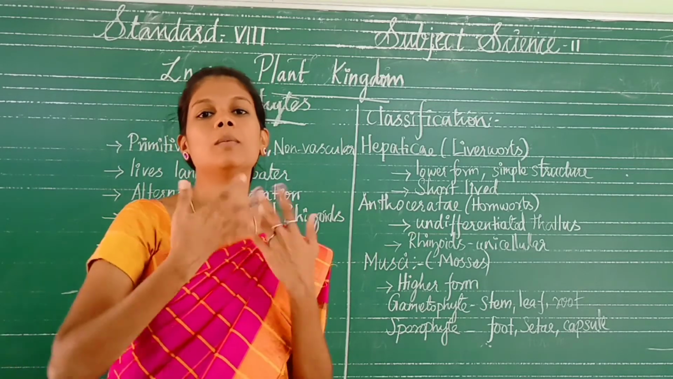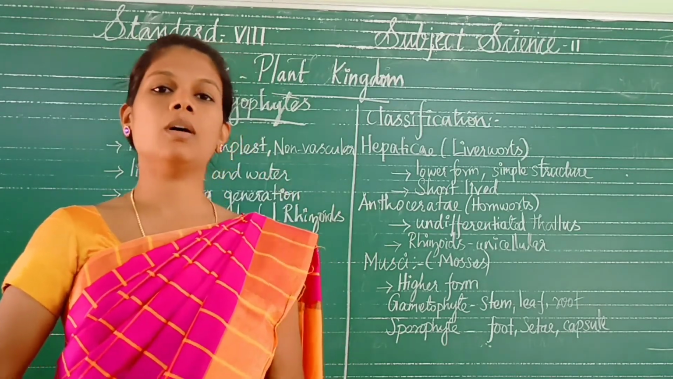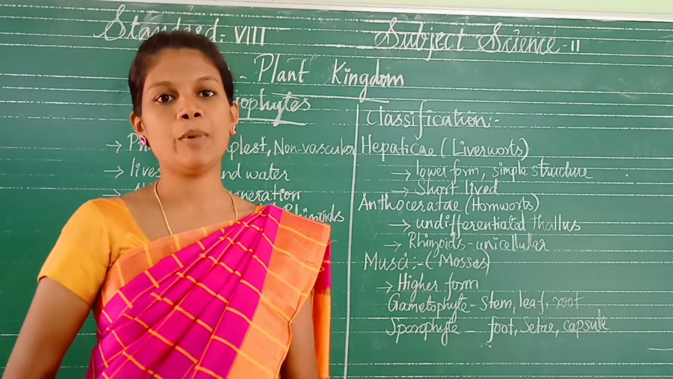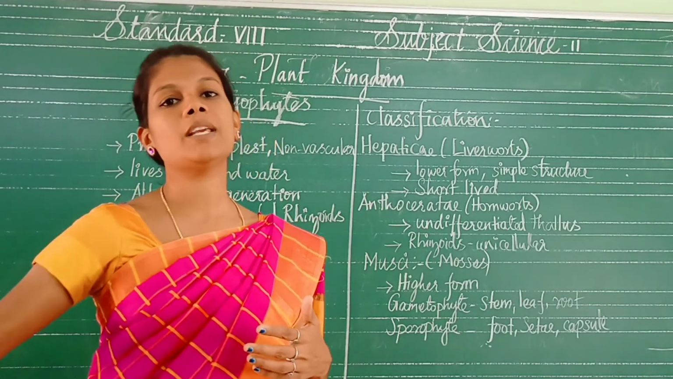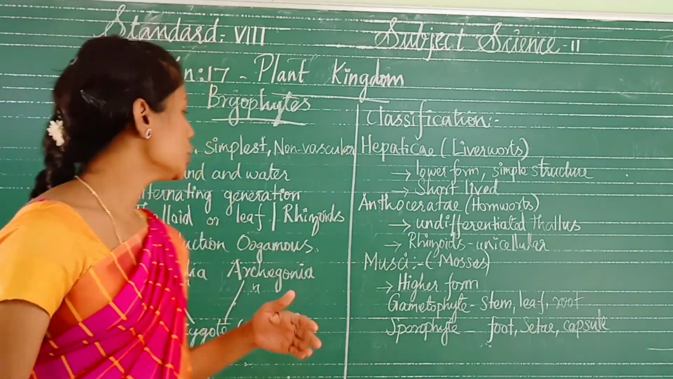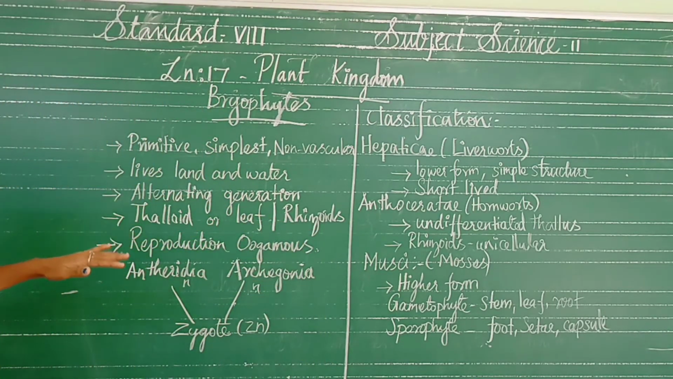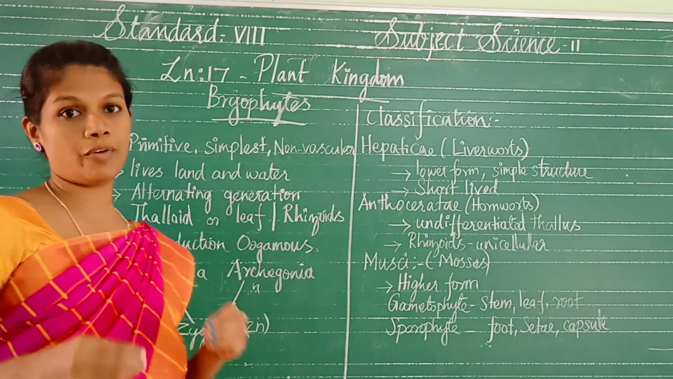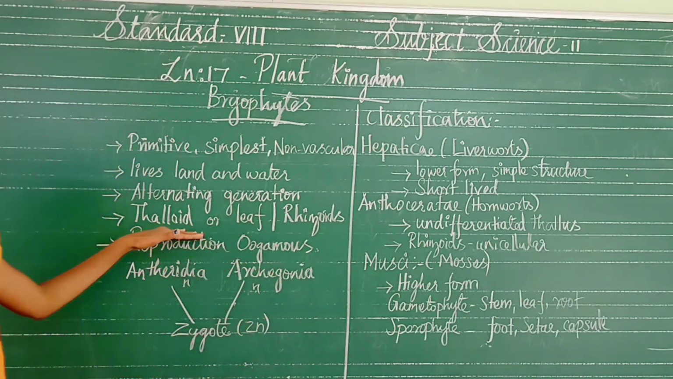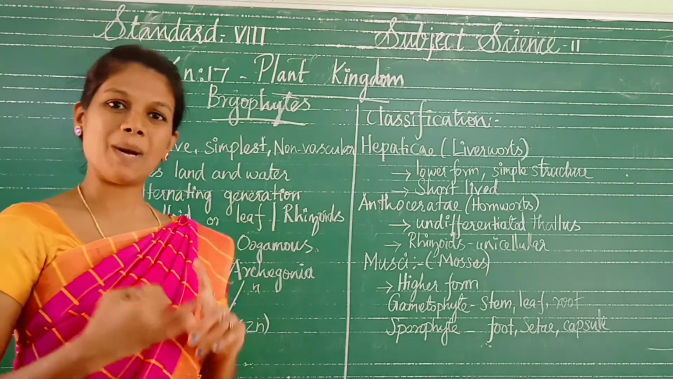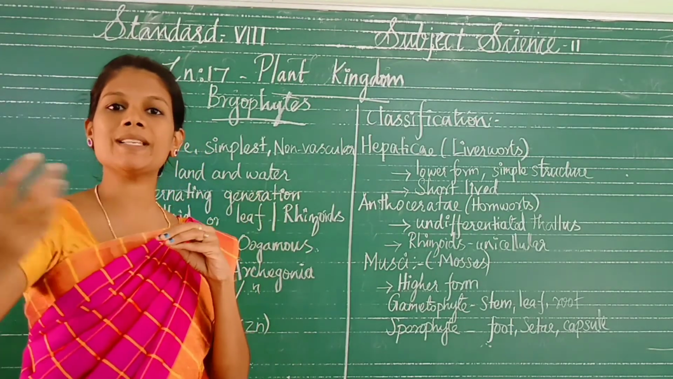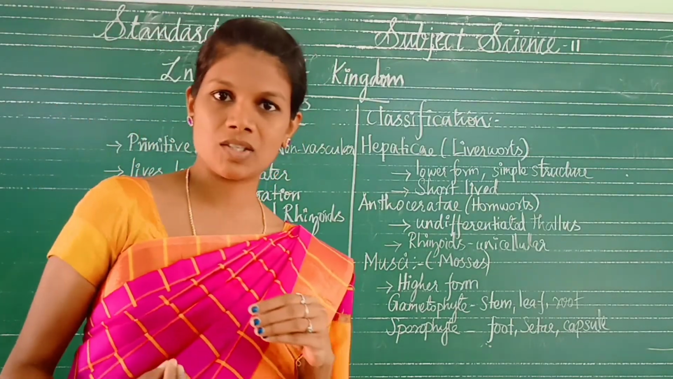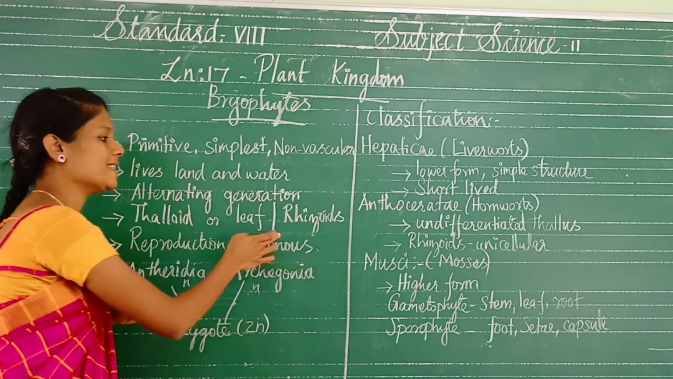First the sporophyte will grow and give rise to the gametophyte. And the gametophyte does the reproduction and gives rise to the sporophyte. So alternating generation is happening here. And the plant body of the bryophytes is called thalloid or leaf-like structure, as in mosses. In the mosses, there is a root-like structure. That root-like structure is called rhizoids.